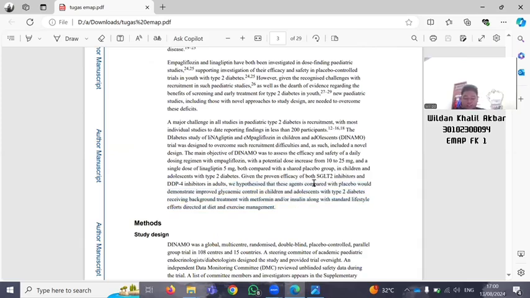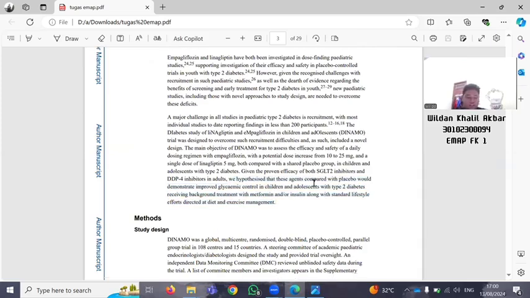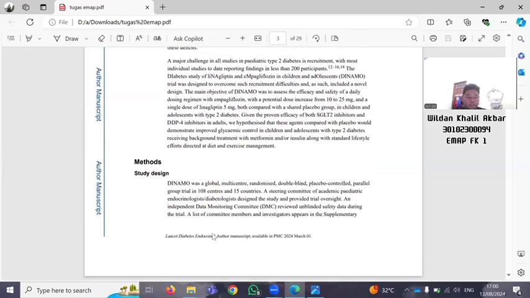Right. Next to 3A. 3A is right there. In 3A, in the methods, we can see the trial design with the description: DINAMO was a global, multicenter, randomized, double-blind, placebo-controlled, parallel group trial in 108 countries and 15 countries. This is 3A.